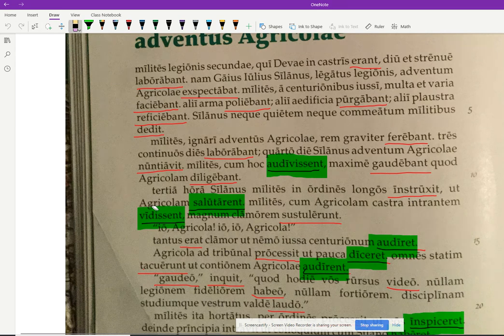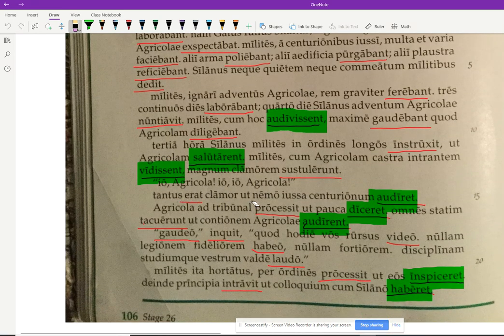So in order to greet Agricola, or just to greet Agricola, the soldiers, okay, skip the cum clause, magnum clamorem sustulerunt. So sustulerunt, that's the perfect from tollo, tollere, sustuli, sublatus. So to lift, so raise. So they raised a great commotion. When? Ubi viderant, they had seen, pluperfect, right? Agricolam castra intrantem. Agricola entering, right? Intrantem agrees with Agricolam, right? Entering the camp. Yo Agricola, yo Agricola.